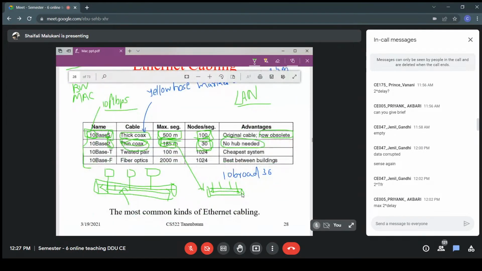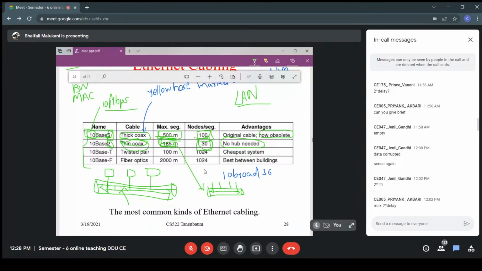Now the maximum segment is 200 meter here, and here the maximum segment is 500 meter. That means you can connect two computers at a maximum distance of 500 meter. Sometimes we call it a LAN. Earlier our requirement was to connect computers in a room, possibly a larger room. In that case it is possible that we need to go beyond 500 meter.